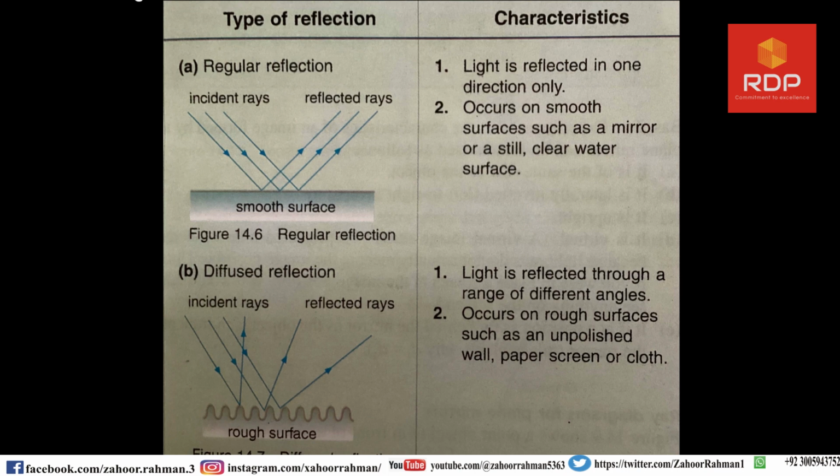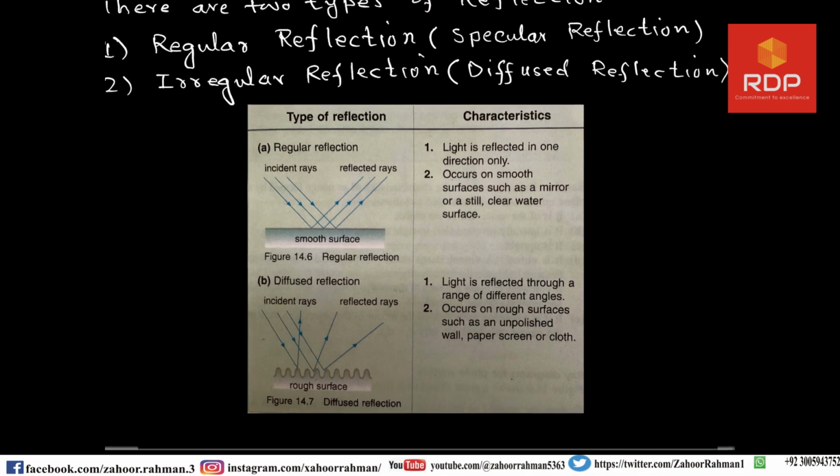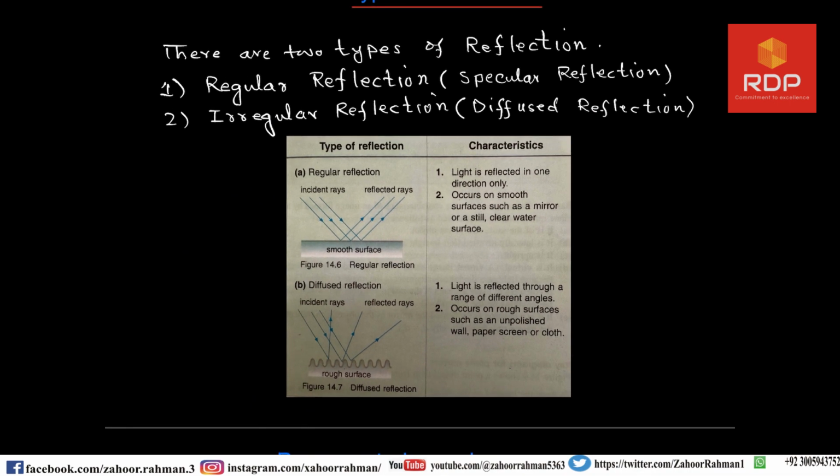Now let's turn our focus to the second type of reflection, which is known as irregular reflection as well. The first characteristic is light is reflected through a range of different angles. The diffuse reflection can occur only on rough surfaces such as an unpolished wall, paper screen, or cloth. So these are the two types of reflection which we are observing.